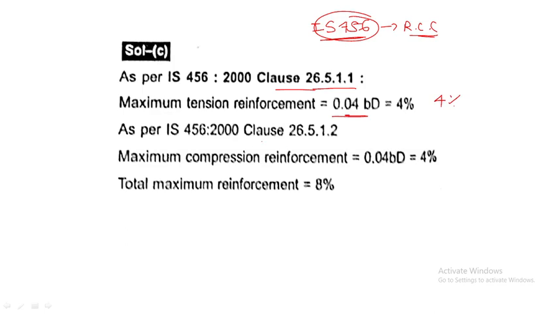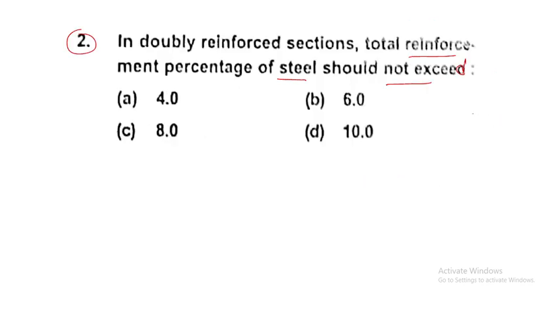Now as per IS 456 clause 26.5.1.2, the next clause, this is 1.1, this is 1.2, the maximum compression reinforcement is again 4%. So total reinforcement is 8%, 4% for tension and 4% for compression. Now for the doubly reinforced section, total reinforcement is what they are asking.